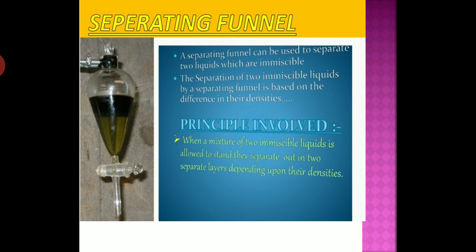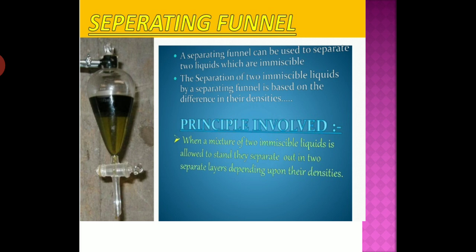But how can you separate the mixture of two immiscible liquids like oil and water? Oil floats on the water. So how can you separate a mixture of two immiscible liquids? This we can separate by the separating funnel. So let us try to separate kerosene oil from water using the separating funnel. So what will we do? Students, pour the mixture of kerosene.